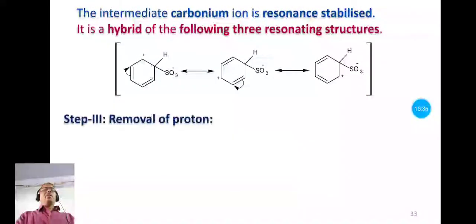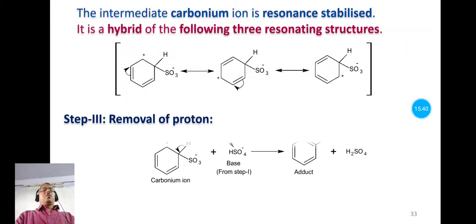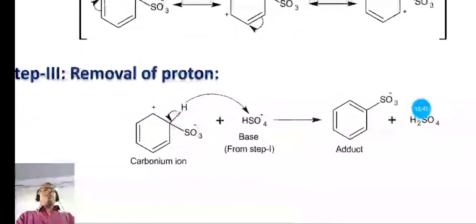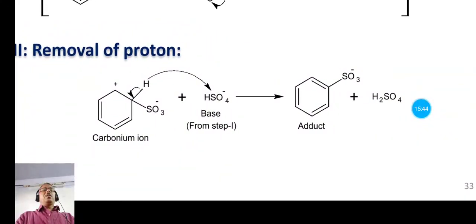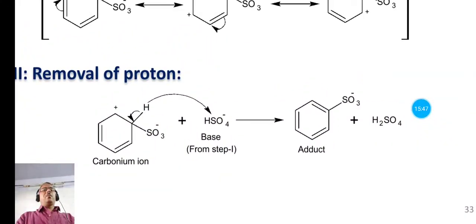Now the next step is the removal of proton. From this carbonium ion, the proton is removed. Actually that proton is taken up by the base which is obtained in step 1. So these shared electrons between the carbon and hydrogen are taken up by this carbon, and this proton is taken up by this base, and that forms the H2SO4, and we have the product.